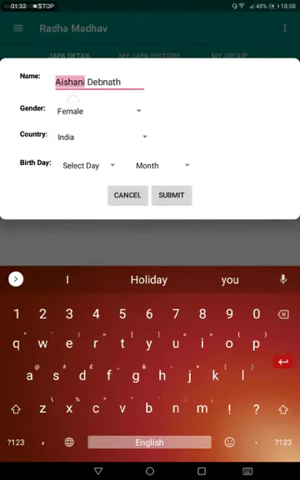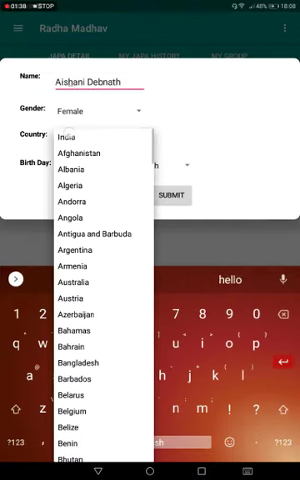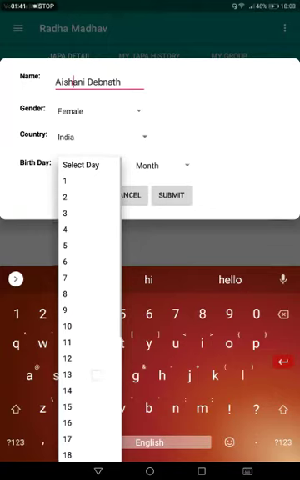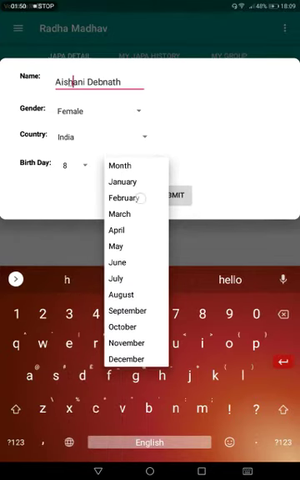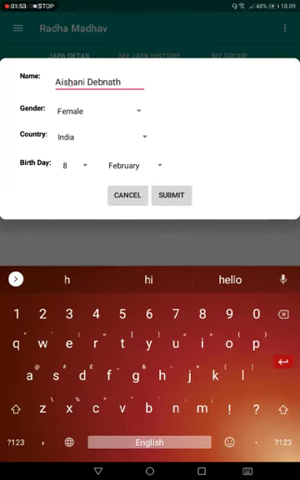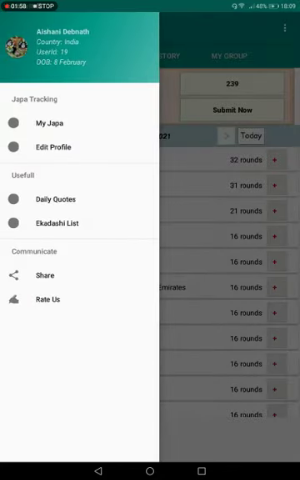Sorry, I am correcting again, okay, let it be as it is. And I will choose India. Birthday, I'll select 8, month February. Now I will submit it. You can see it appeared here: Aishani Debnath, country India, my user ID is 19, and my DOB, date of birth, is 8 February, as I put in the input.